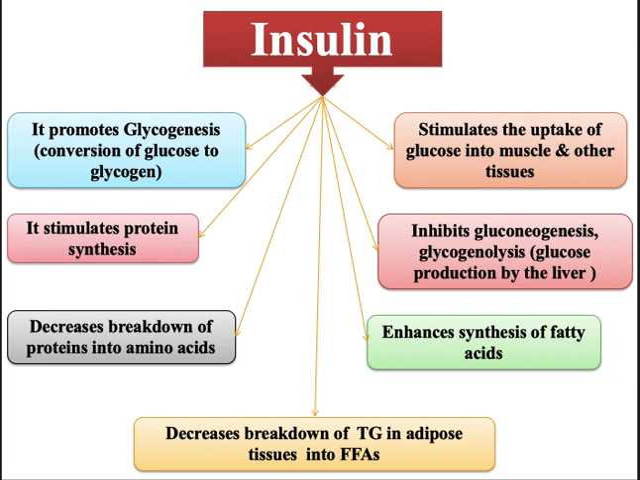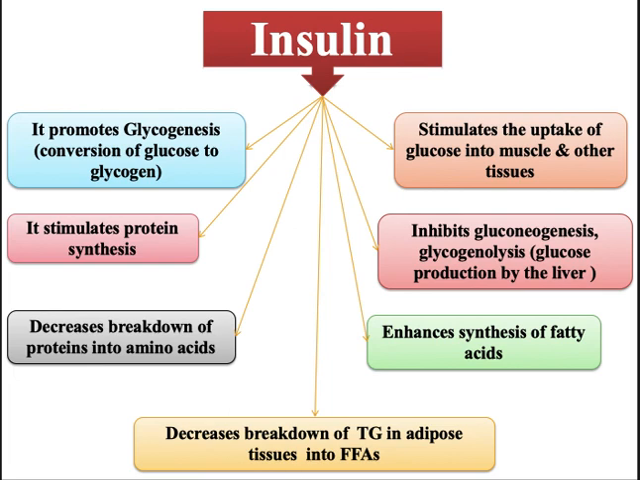So what are the hormones that we know play an important role in regulation? The most important are insulin and glucagon. So insulin, what does it do? It promotes glycogenesis, that is the conversion of glucose to glycogen. It stimulates protein synthesis and decreases the breakdown of proteins into amino acids, and it decreases the breakdown of triglycerides in the adipose tissue into free fatty acids.